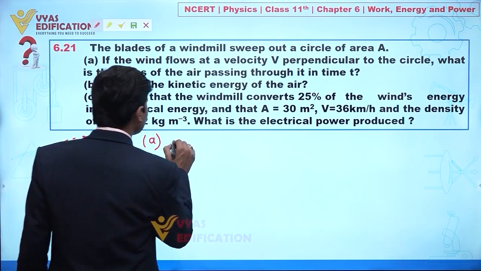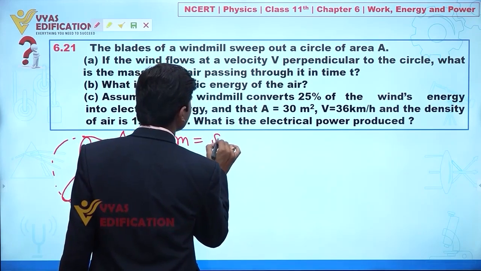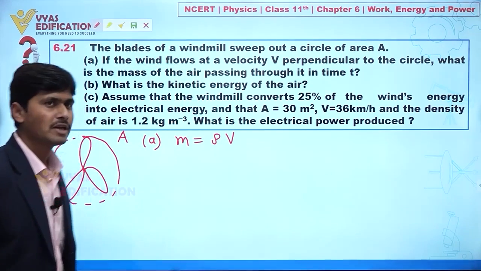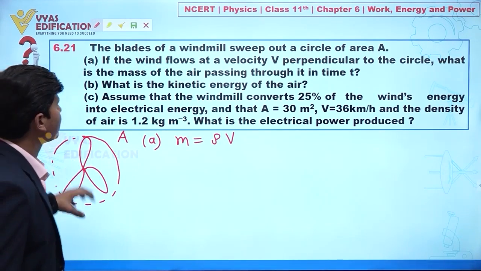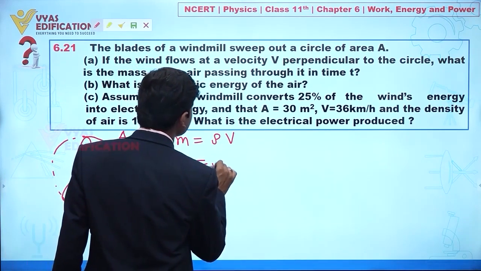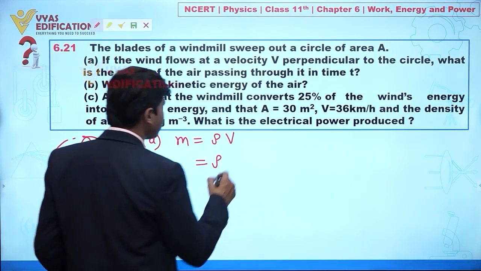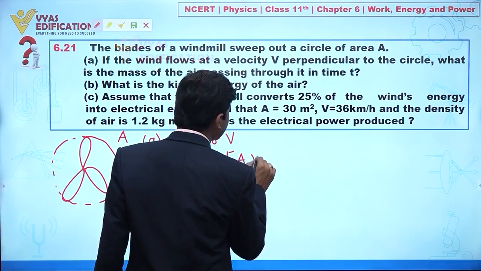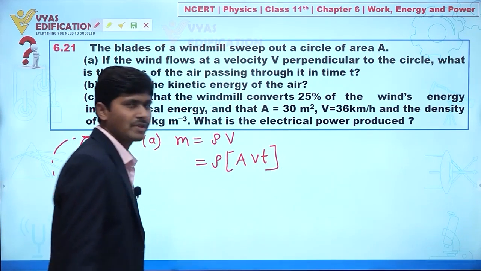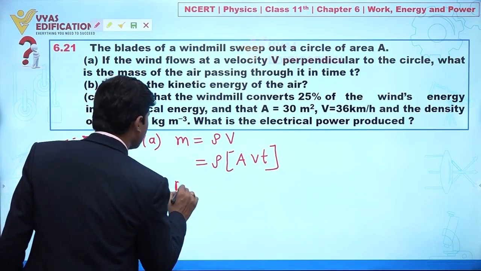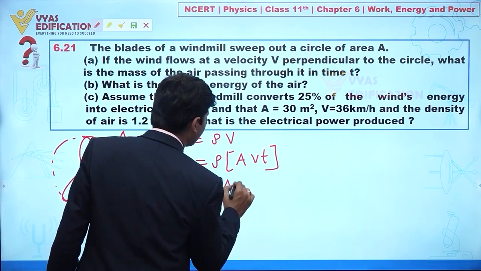We know mass is given by density multiplied by volume. So let's suppose the density of air is rho. Now we are talking about volume. Volume is area multiplied by the distance covered in time t. So from here we can say mass is given by rho A v t.